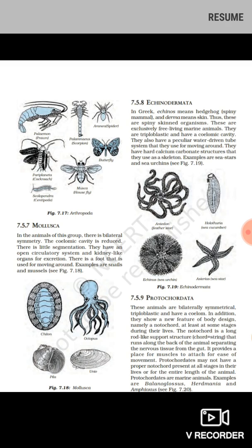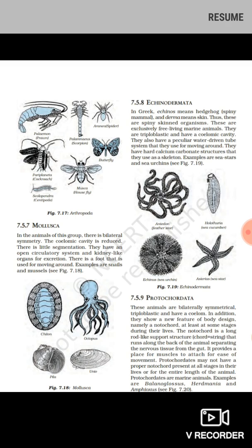They have hard calcium carbonate structures that are used as a skeleton. Examples are sea stars and sea urchins. So the starfish you have just seen comes under this phylum.